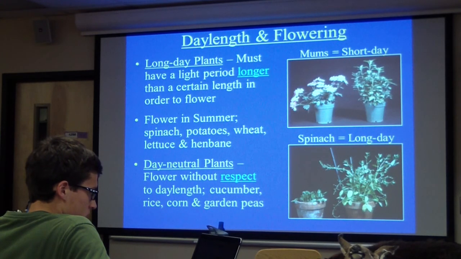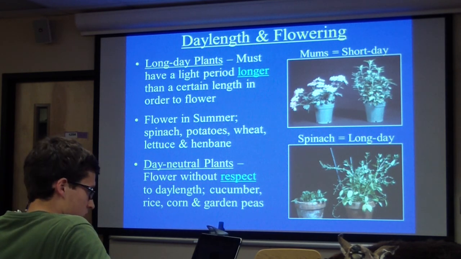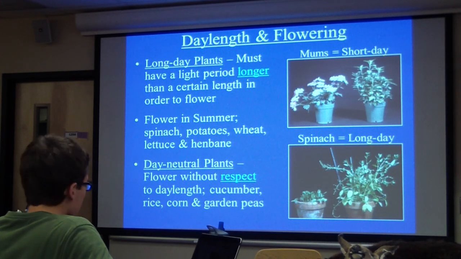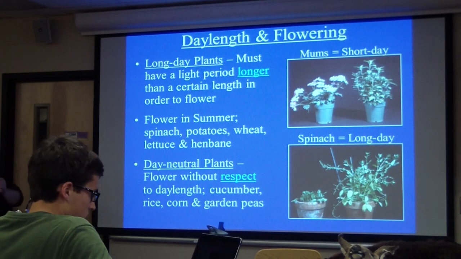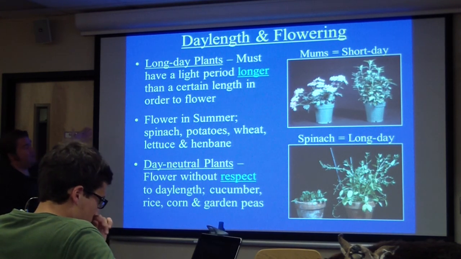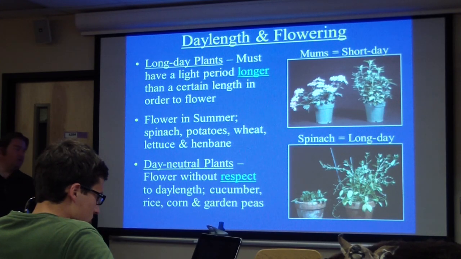Mums, poinsettias, strawberries, primroses are all short day plants. Long day plants, on the other hand, must have a certain light period that's longer than some critical amount of time. So they'll flower with this amount of sunlight or more. All right, they typically flower in the summer. Spinach, potatoes, wheat, lettuce, henbane are all long day plants. And then, like I mentioned before, some plants are day neutral plants,